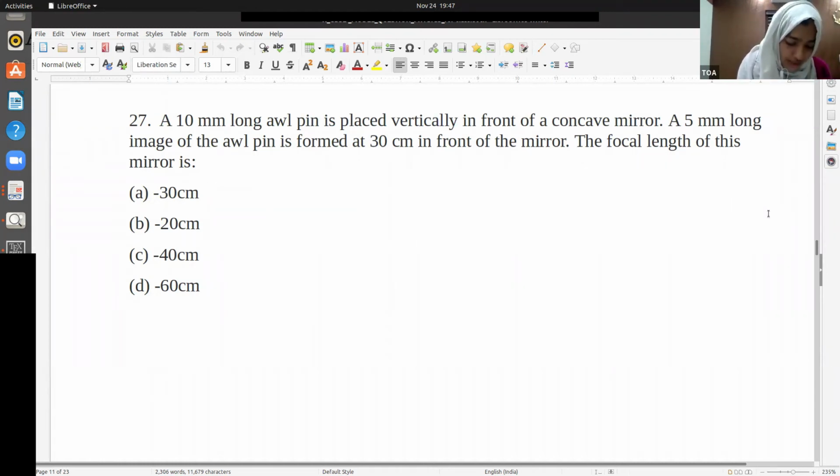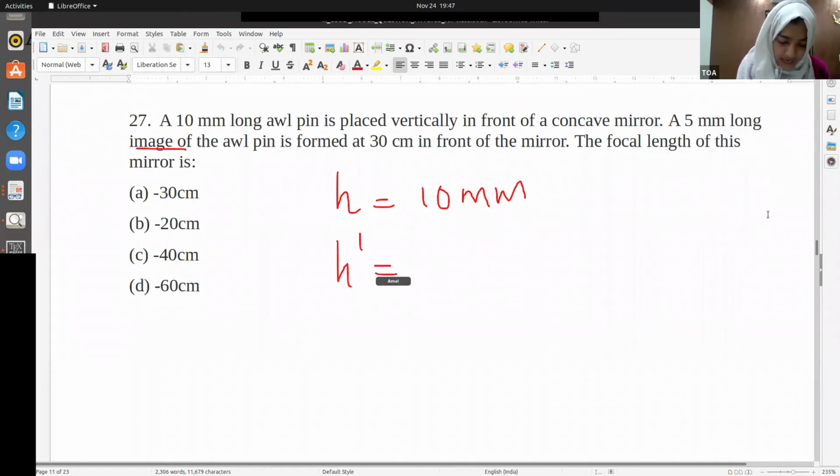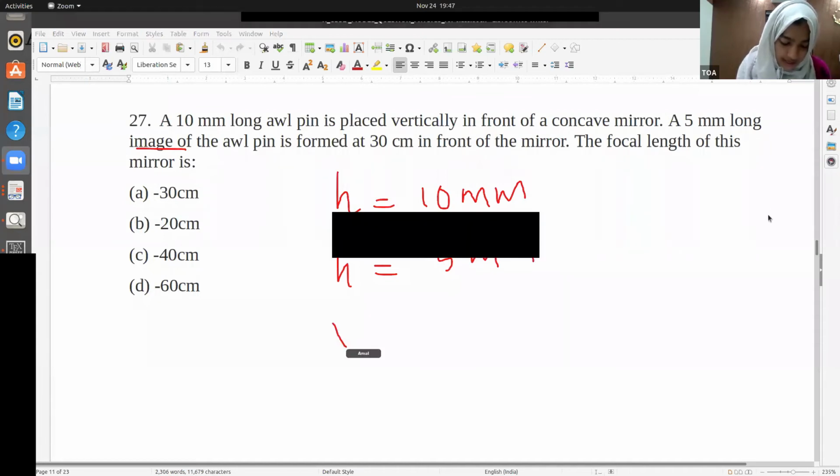Okay, so what is the given? What are the data given? A 10 millimeter long pin. So height of the object is 10 millimeter. In front of a concave mirror, a 5 millimeter long image is produced. That means H dash, that is the height of the image, is 5 millimeter. At 30 centimeter in front of the mirror. That is the image distance, that is V is 30 centimeter in front of the mirror, right?